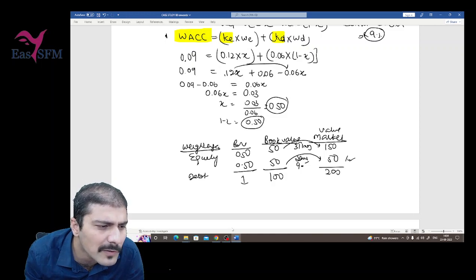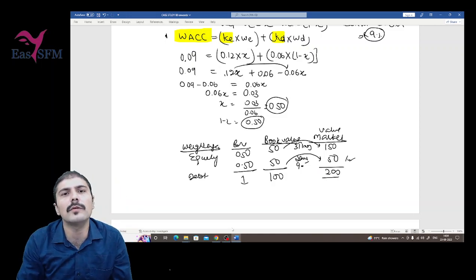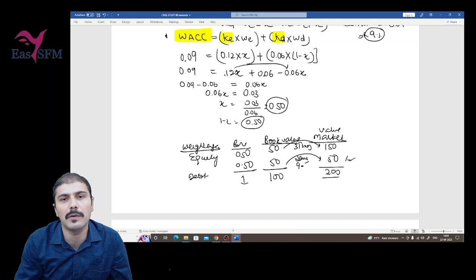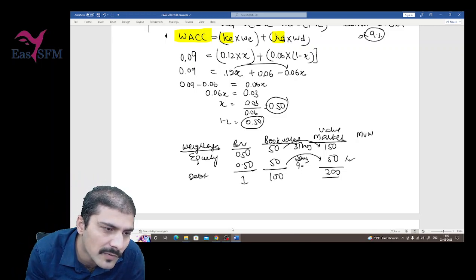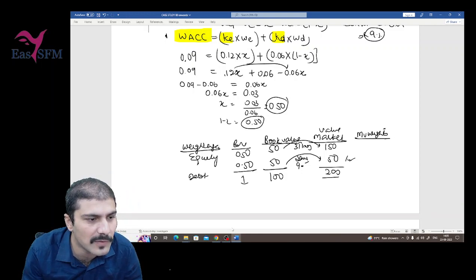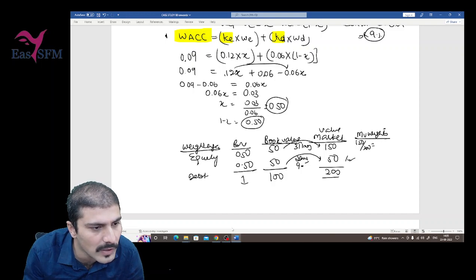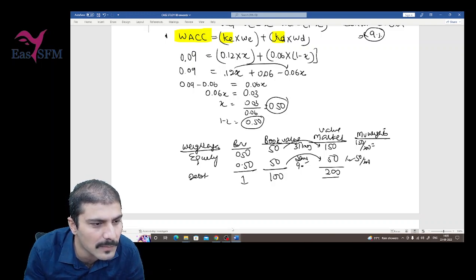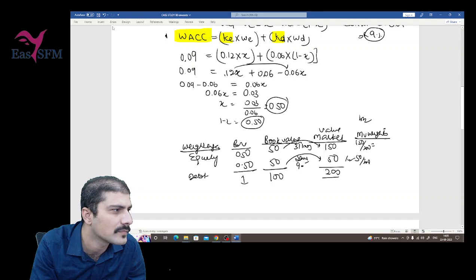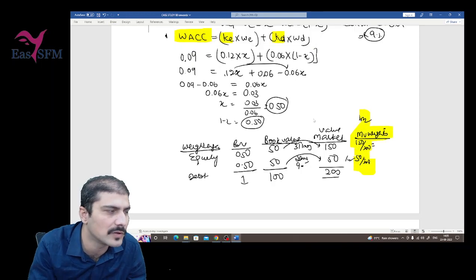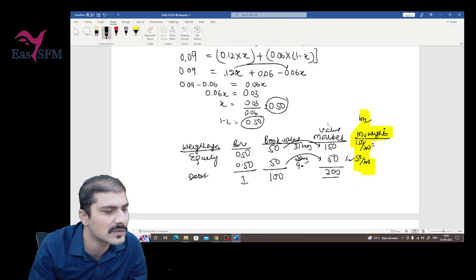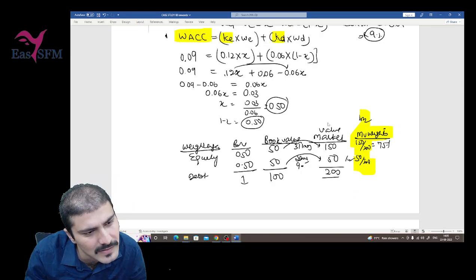So now what will be the total value? Total value is the business or invested amount, 200, right? So out of that, what will be the market value weights? How to calculate market value weights? Obviously 150 by total 200 and 50 by 200. This is the most important step: the correct market value weights that we should use in the valuation. So this will be equal to 75% and this will be equal to 25%.